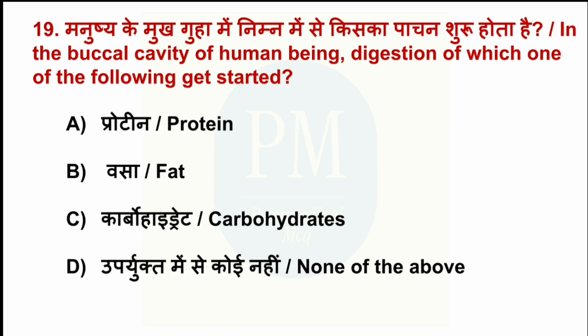In the buccal cavity of human beings, digestion of which one of the following gets started? Option A, protein. Option B, fat. Option C, carbohydrate. Option D, none of the above. The correct option is option C, carbohydrate.